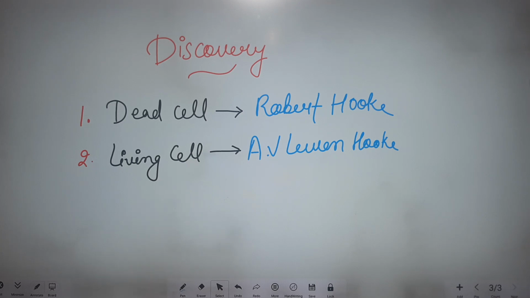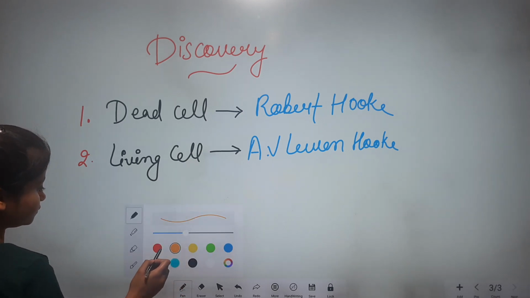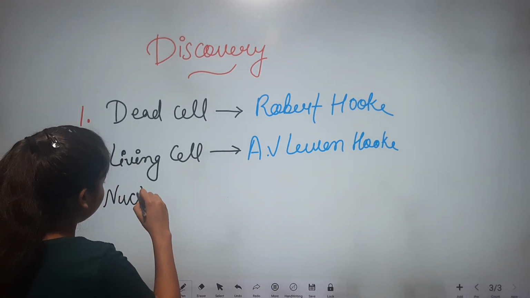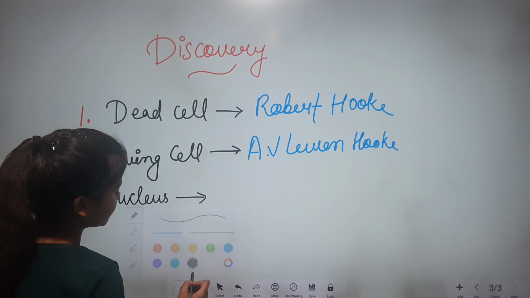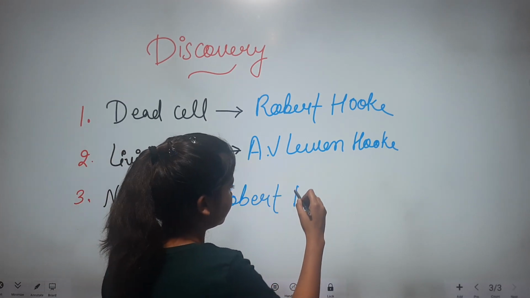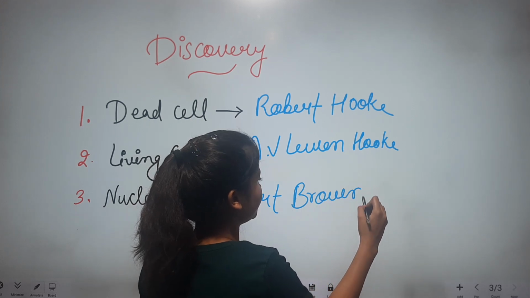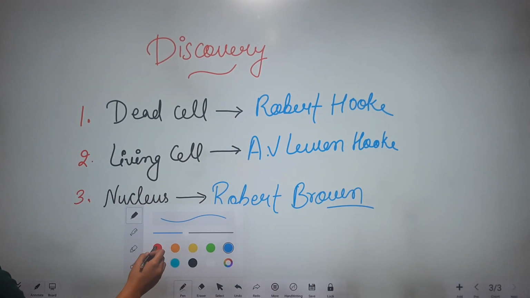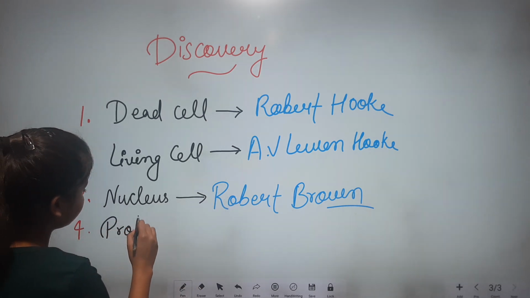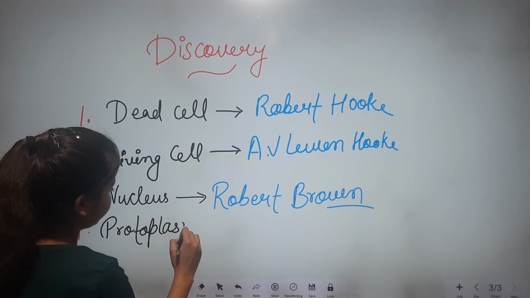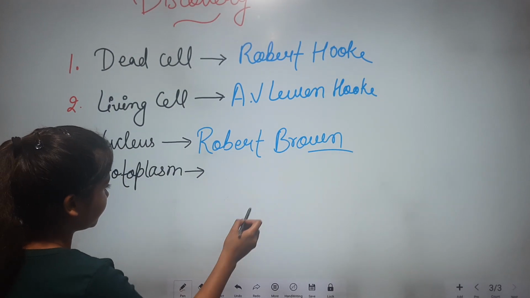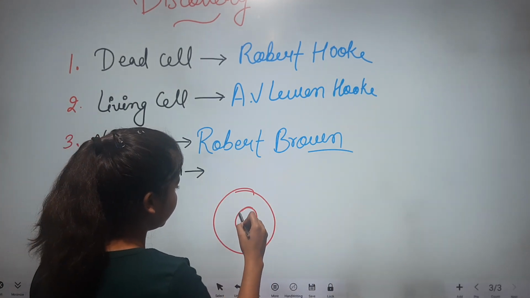And after that, third one is nucleus. Nucleus was discovered by Robert Brown. And fourth one, that is protoplasm. You know that this is a cell and this is the nucleus.